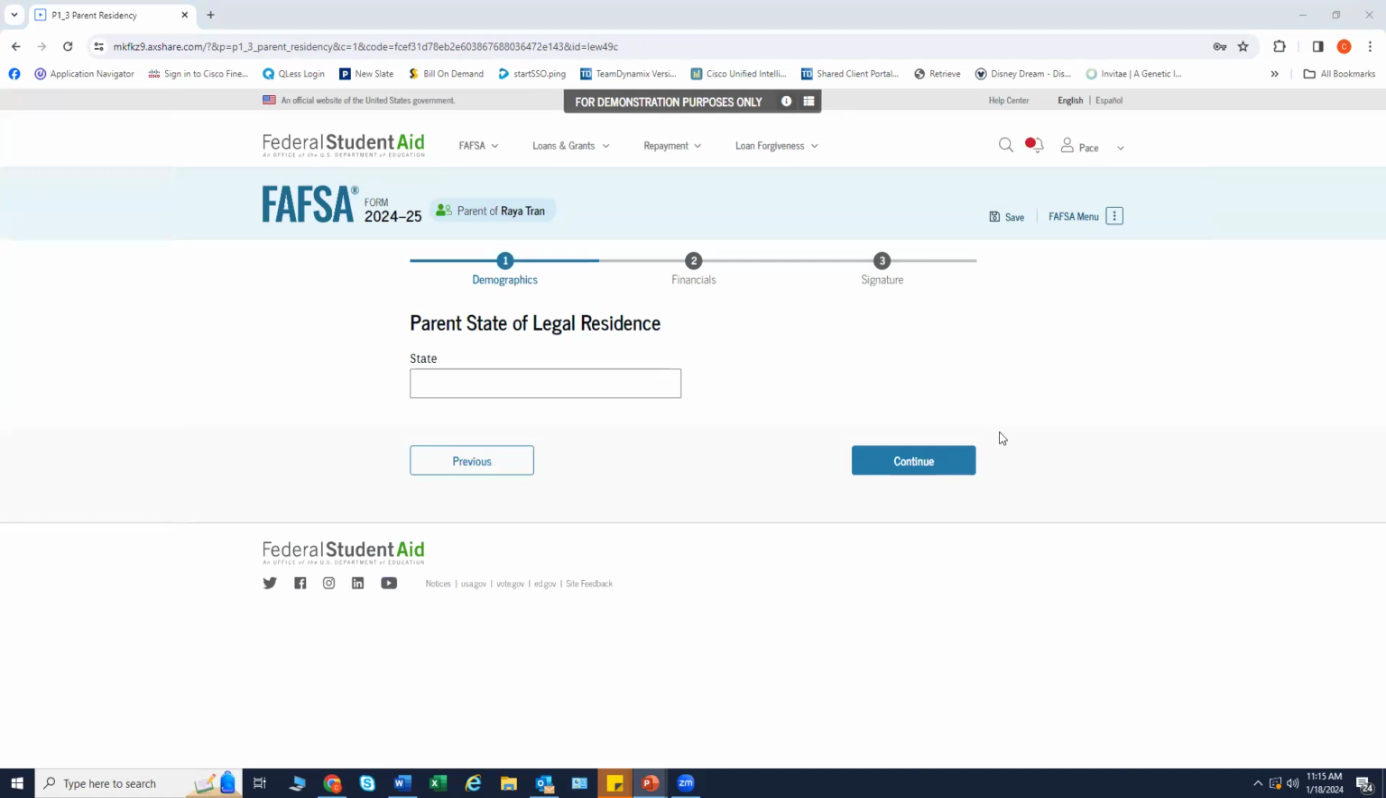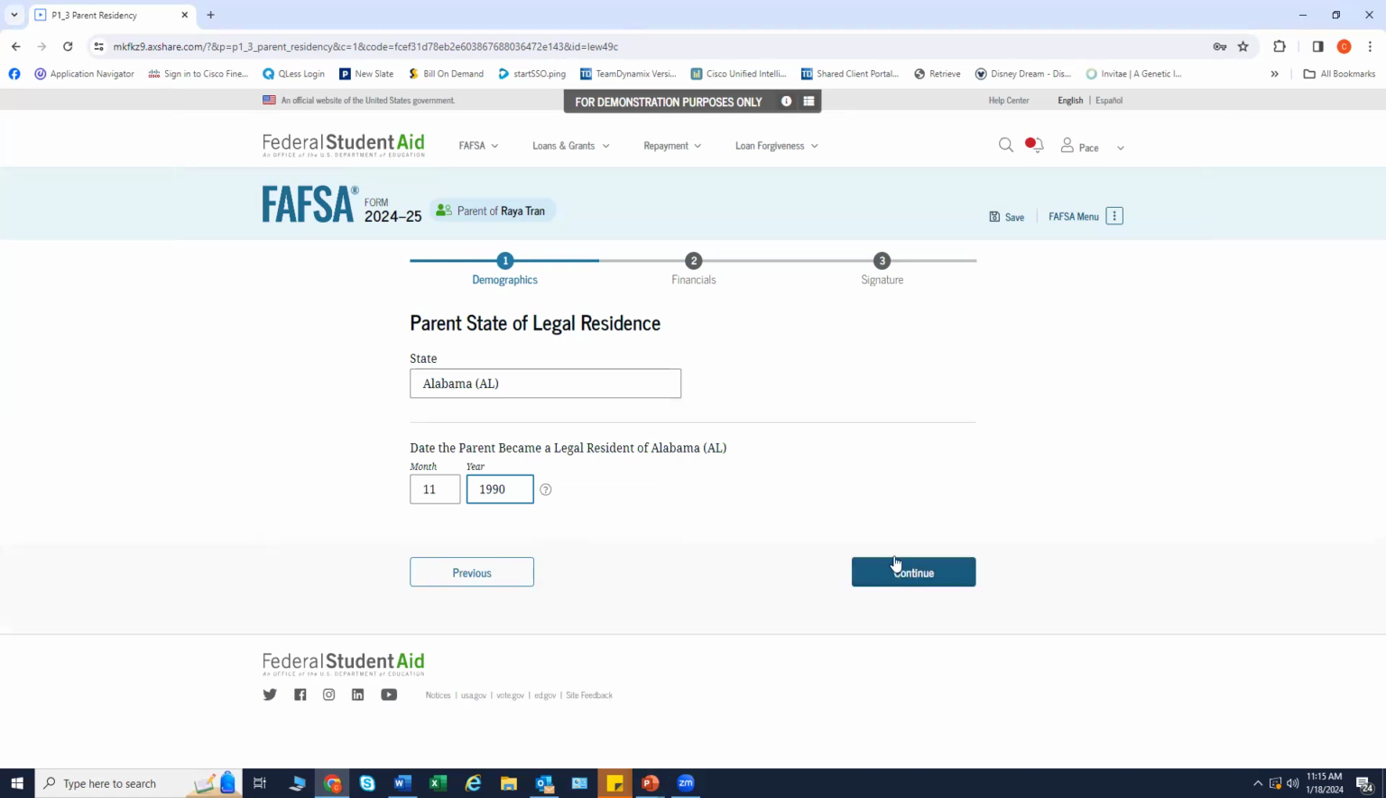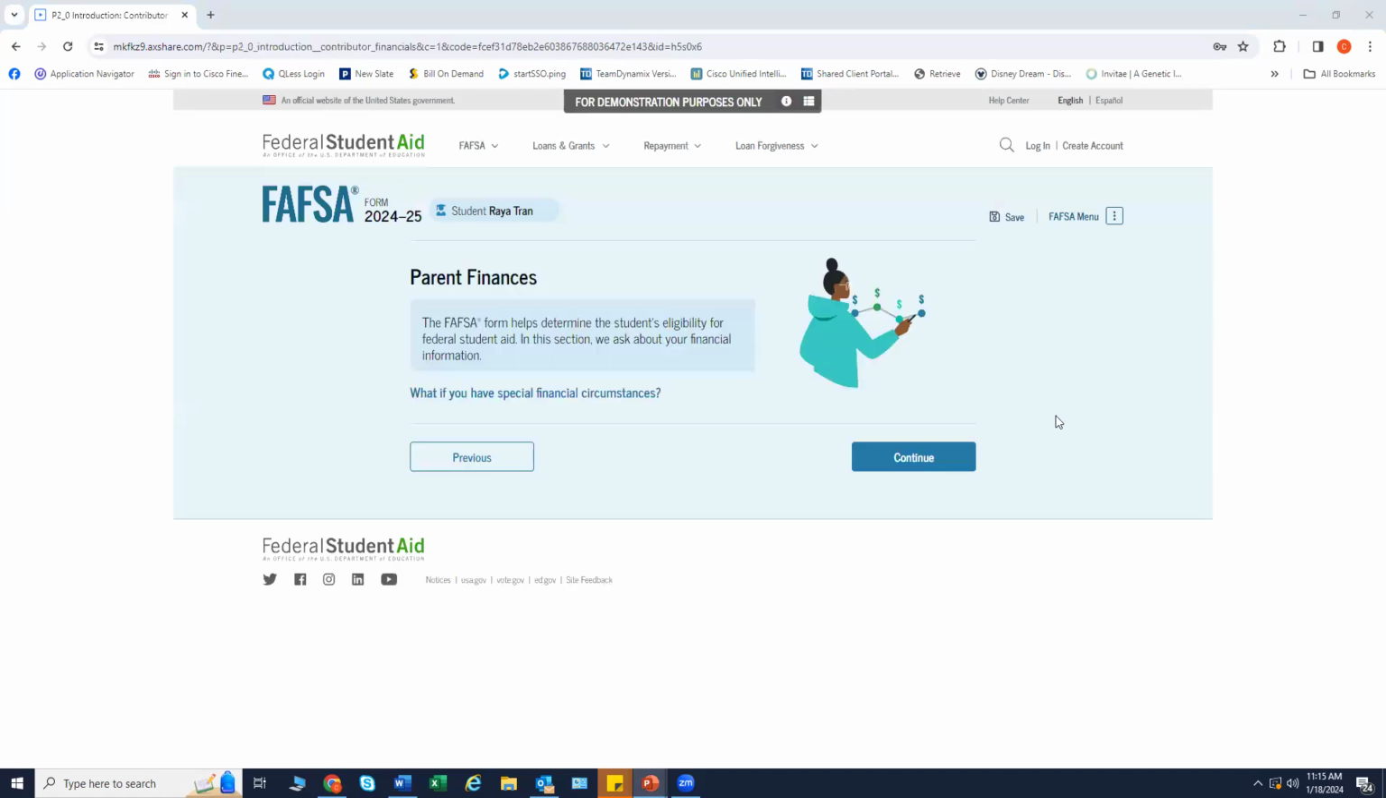The parent is asked about their state of legal residency. The parent selects the state from a drop down box and provides the month and year when they became a legal resident. This is the first page within the parent's financial section. It provides an overview of the section.